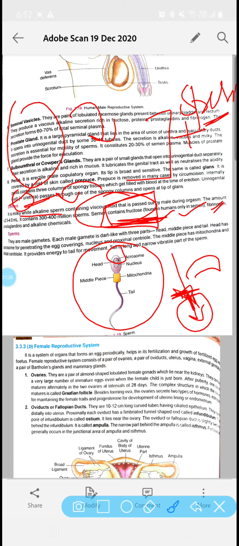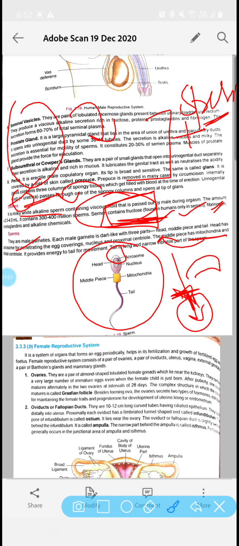Okay, the middle piece has mitochondria, and we all know that mitochondria is the powerhouse of the cell. So the energy the sperm gets comes from the mitochondria present in the middle piece. Along with the mitochondria, this region also has the distal centriole. Clear? So it provides the energy.